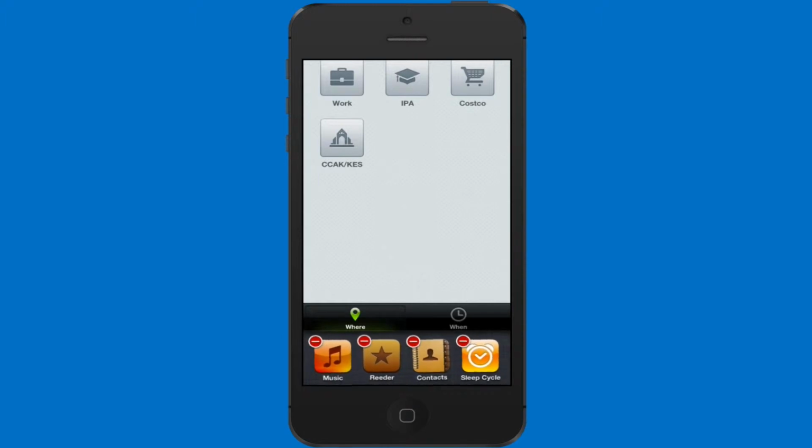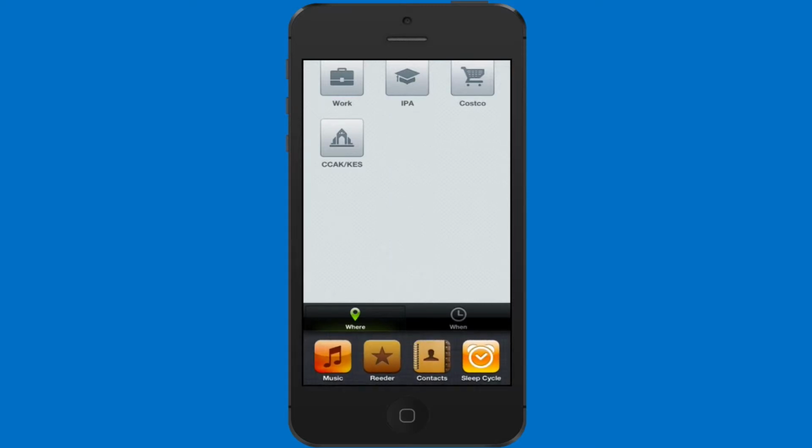One thing to note is you don't need to close apps unless your phone is acting a little bit strangely. Then you may want to close the apps that are running. Really, the iPhone only runs one app at a time, and the others are placed into hibernation mode. So closing apps is not necessary, contrary to what some people might tell you.